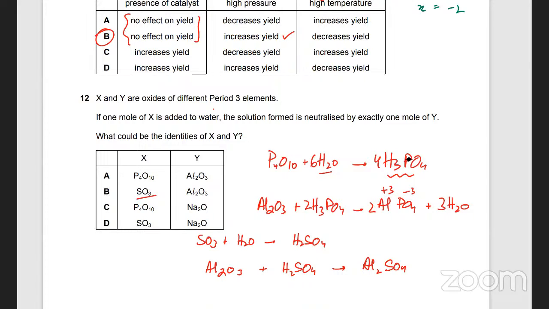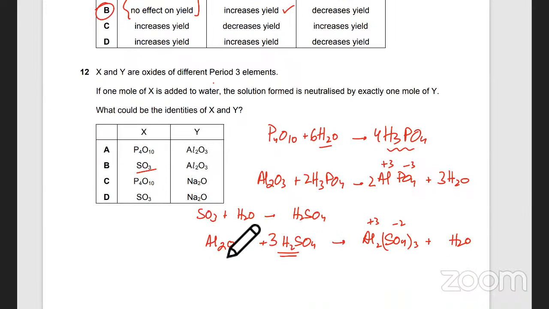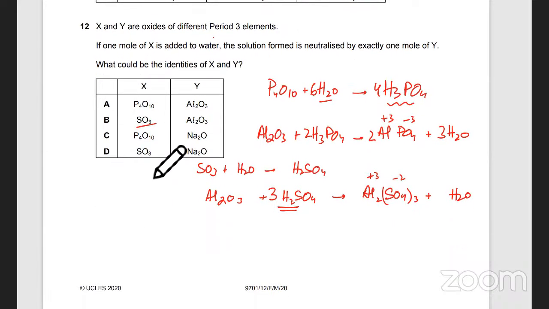Al is +3, SO4 is -2, so it's Al2(SO4)3 plus water. Balancing, SO4 thrice, so I need more sulfuric acid; one won't be enough. Is that clear? So B is not the answer.